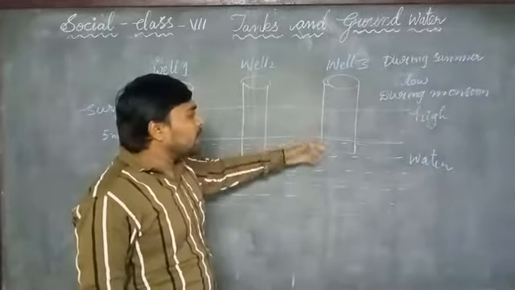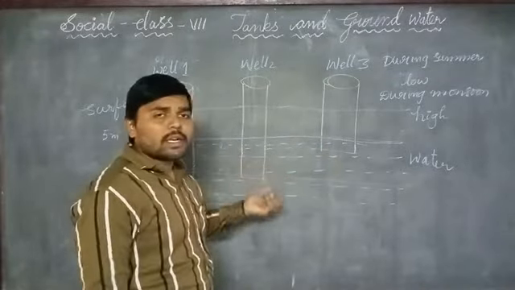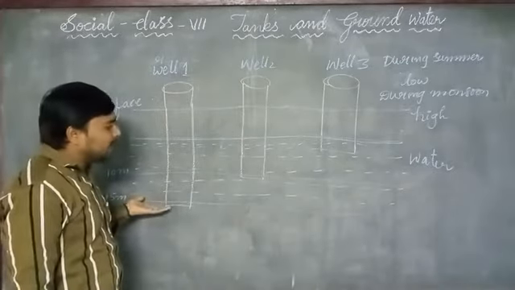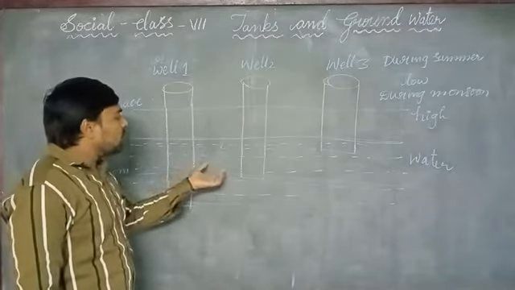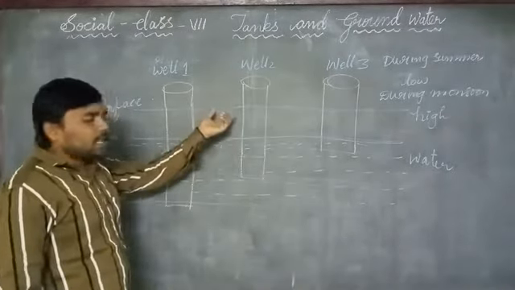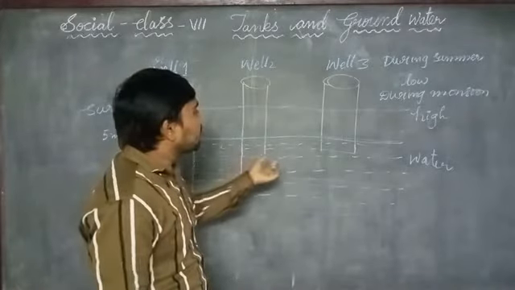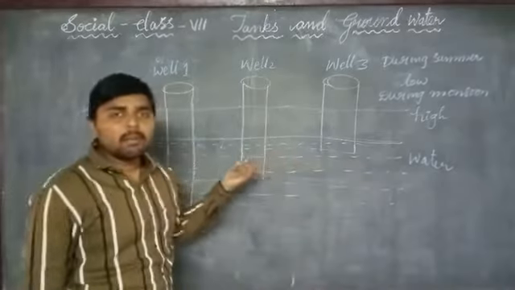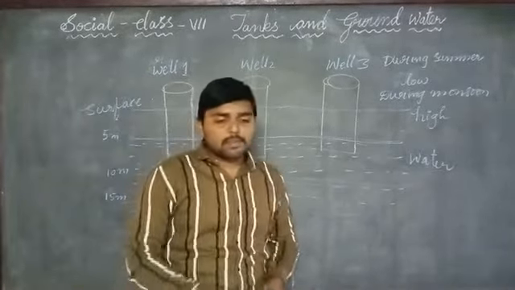But according to the depths of the wells, we can see the underground water. Okay, well 1 has a very high depth. That's why we can see the water in the summer season also. In well 2, we can see some water in the summer season. We cannot see the water in well 3. Okay, this is about the water table of underground water.